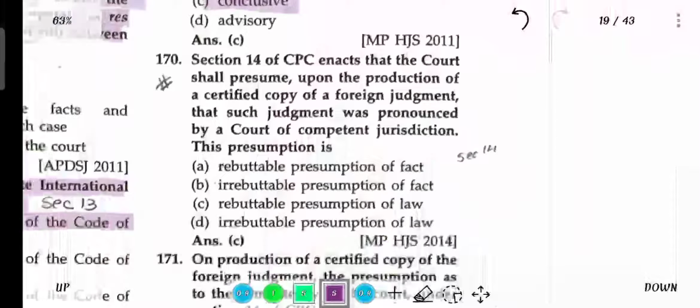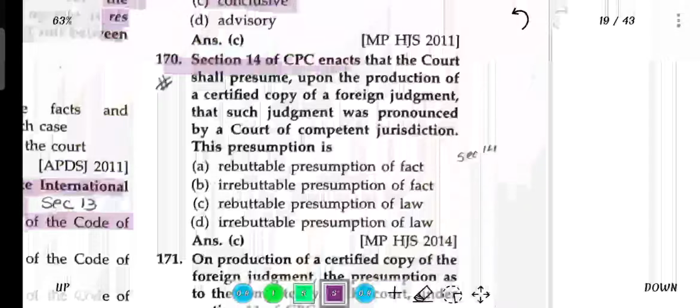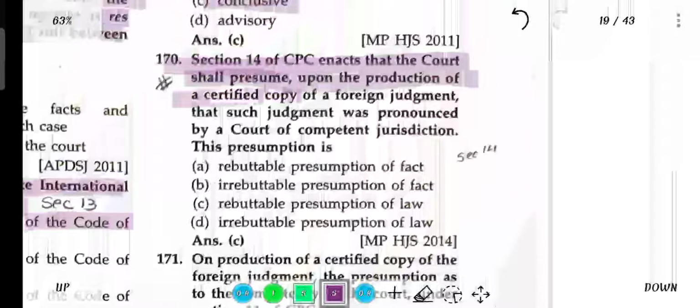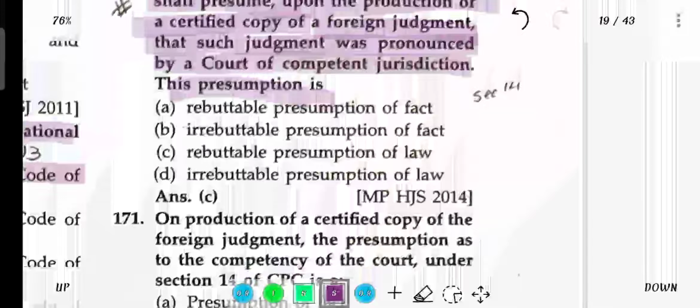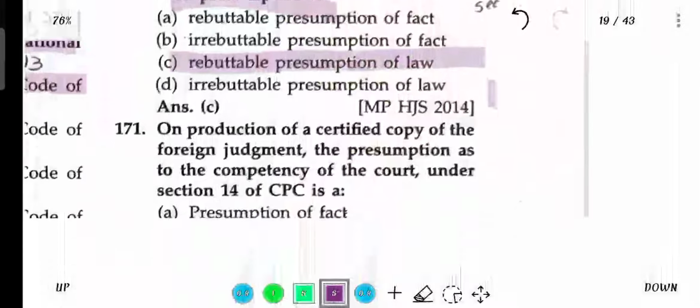Section 14 of CPC enacts that a court shall presume, upon the production of a certified copy of a foreign judgment, that such judgment was pronounced by a court of competent jurisdiction. That presumption is a rebuttable presumption of law.